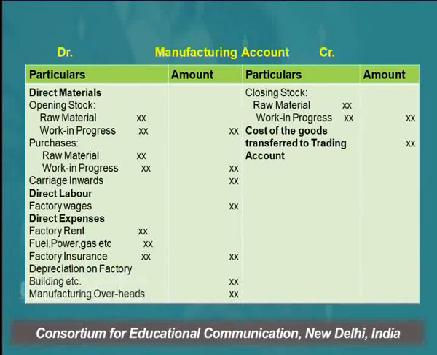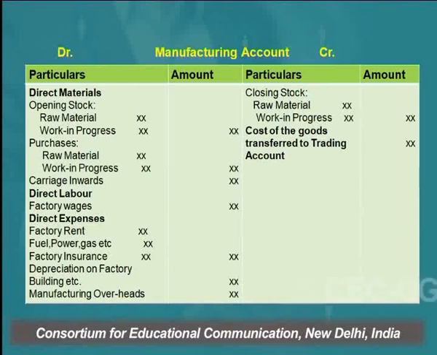The next item on the debit side is carriage inward. Carriage inward is the transportation cost incurred in buying goods. So carriage inward is a direct expense. It is also shown on the debit side of the manufacturing account. The next item is direct labor, that includes factory wages. Other items are direct expenses.